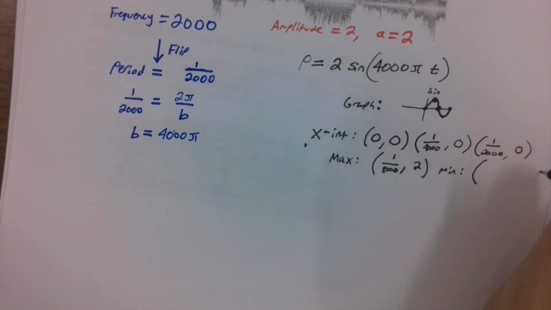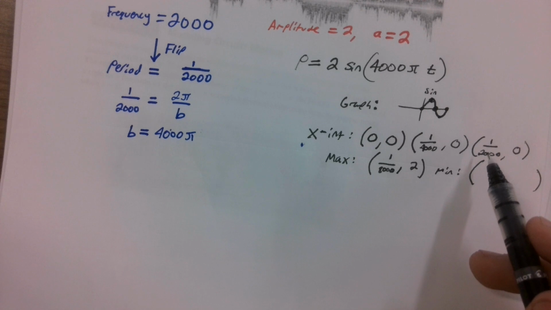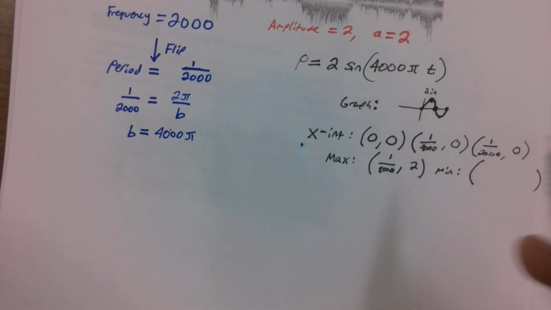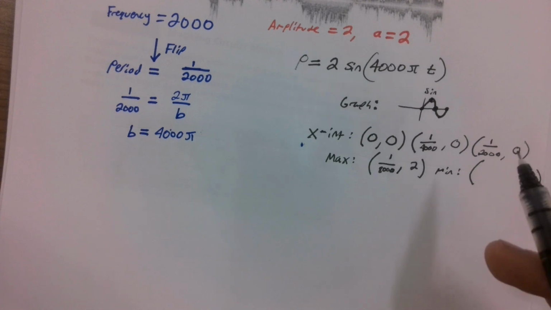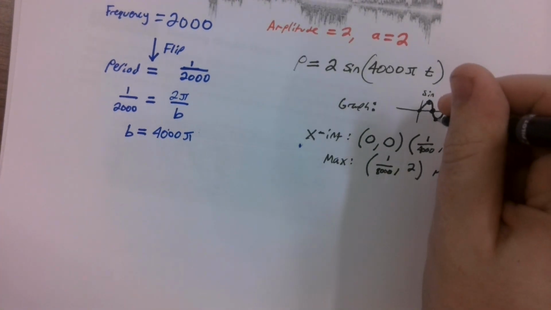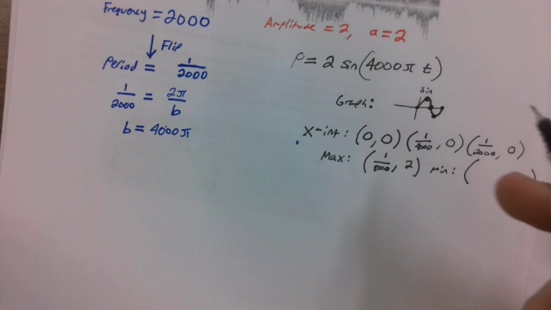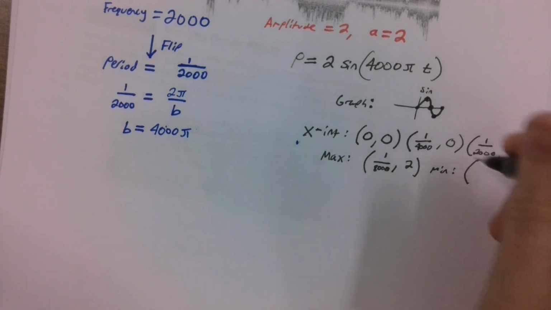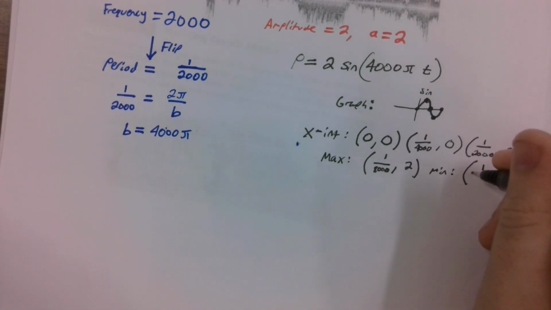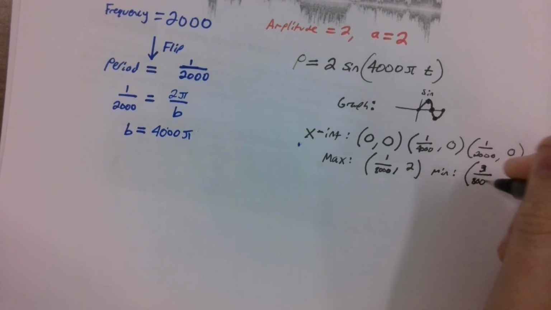Lastly, our minimum is going to be halfway between 1 over 4,000 and 1 over 2,000. We might be able to predict what that's going to be. Another way to think of it is that it's our third point, meaning it'll be 3/4 of 1 over 2,000. 3/4 of 1 over 2,000 is 3 over 8,000.